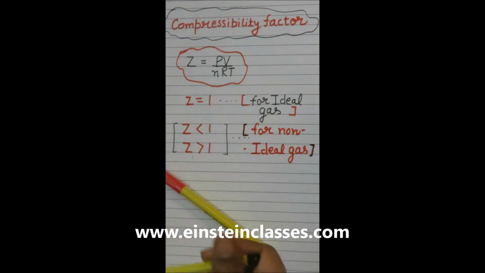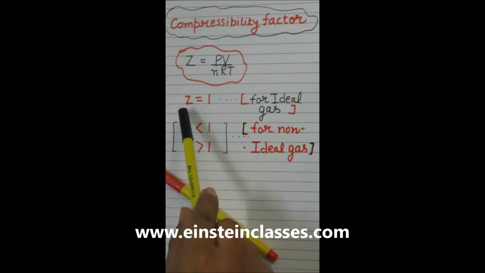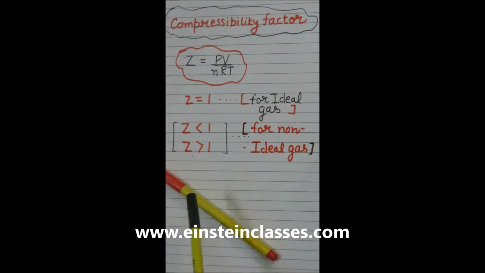In the last session, we discussed the real gas equation, that is the van der Waals gas equation. Today we are going to discuss the compressibility factor, that is Z. It is also used to measure the deviation from ideal gas behavior. It is the ratio of the product PV upon nRT. For ideal gases, the compressibility factor is 1. For an ideal gas, Z should be equal to 1 at all temperatures and pressures because PV equals nRT. So its value should be equal to 1.